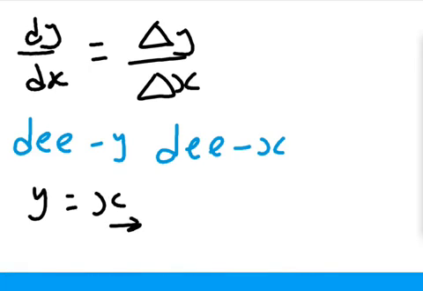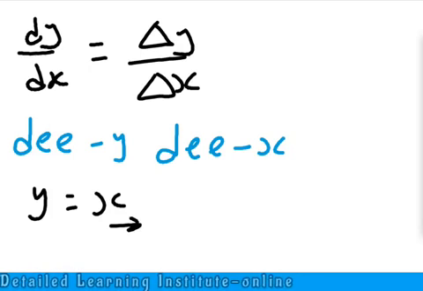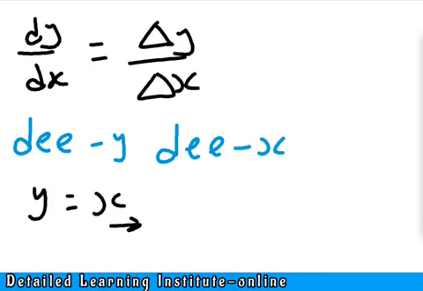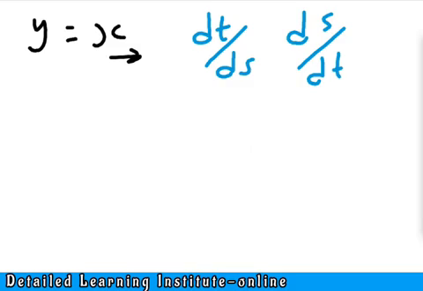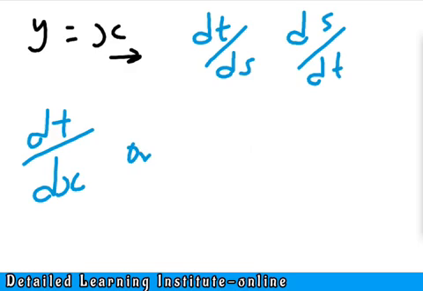Now you have to know that calculus does not only work with y and x. We could also have a situation where we are having dt over dx, or ds over dt, or dx over du.